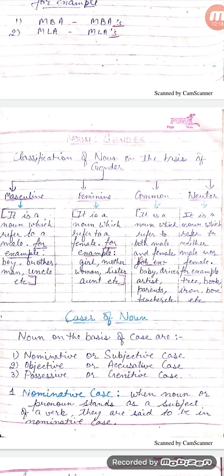Moving further, cases of noun. Noun on the basis of case are of 3 types. First, nominative case or subjective case. Second, objective or accusative case. Third, possessive or genitive case.